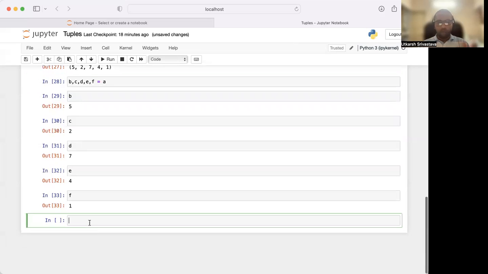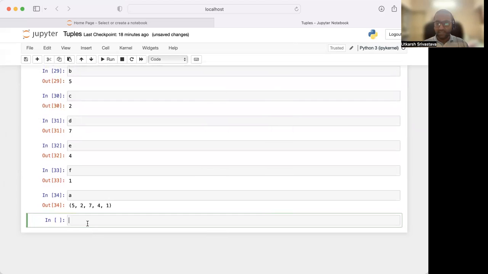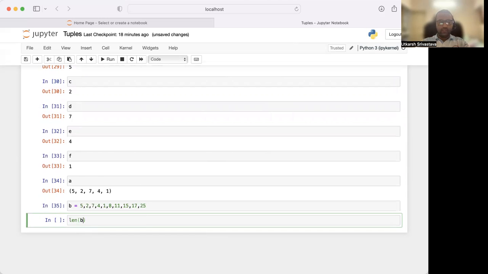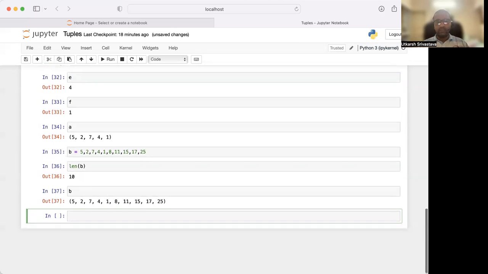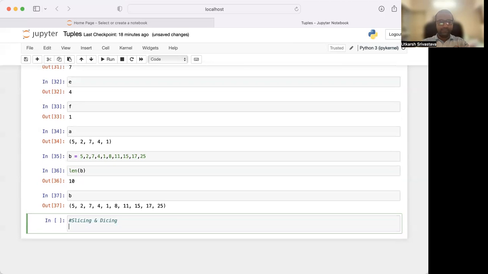We can also perform slicing and dicing in tuples, just like we did in lists. Let's create another tuple: 5, 2, 7, 4, 1, 8, 11, 15, 17, 25. We have 10 elements. Let's print the tuple. Now let us do the slicing and dicing part. We can slice and dice a tuple.